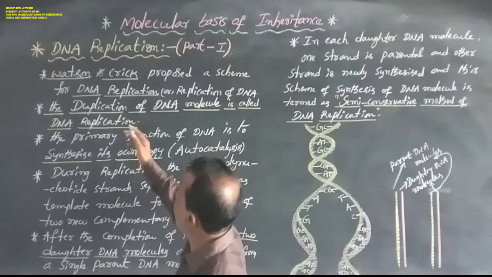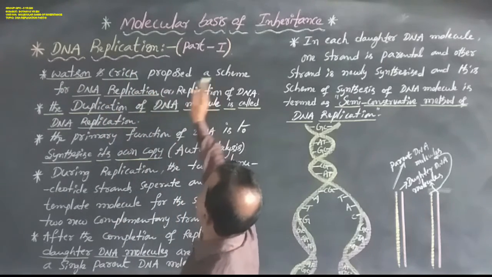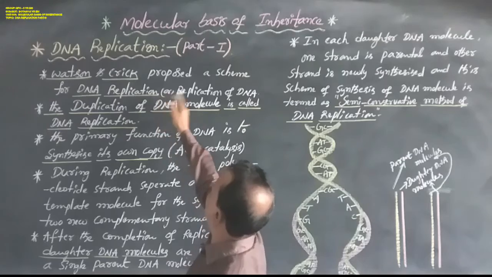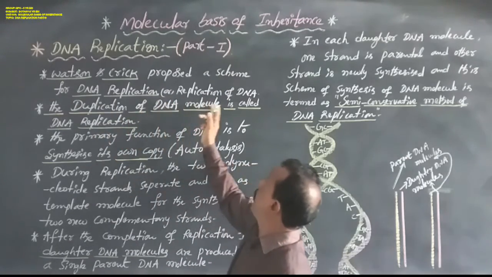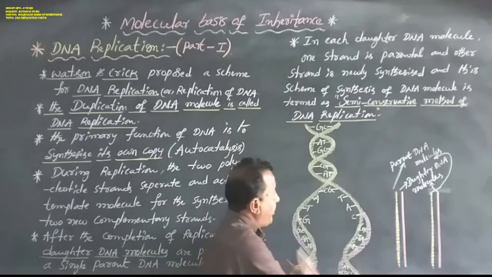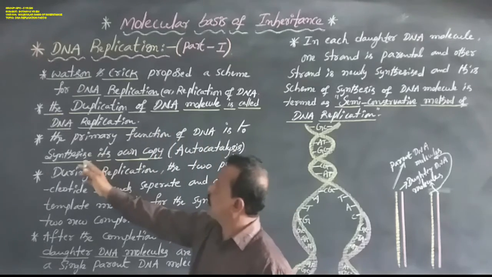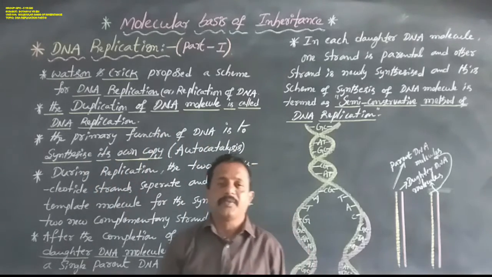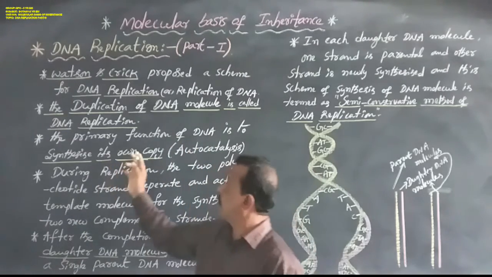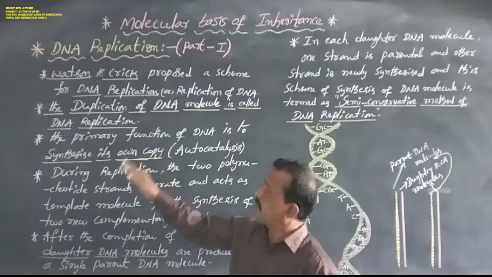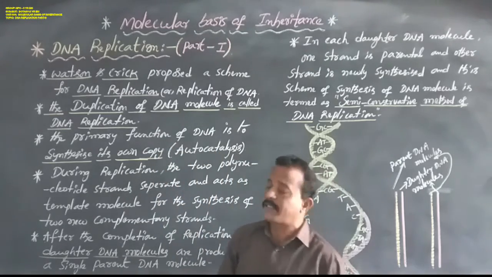Once again, Watson and Crick proposed a scheme for DNA replication. The replication of the DNA molecule is called DNA replication. The primary function of DNA is to synthesize its own copy, that is synthesizing its own DNA molecule, named autocatalysis.